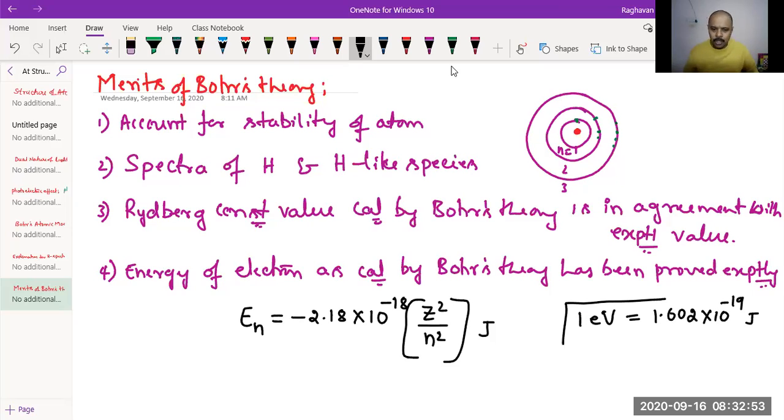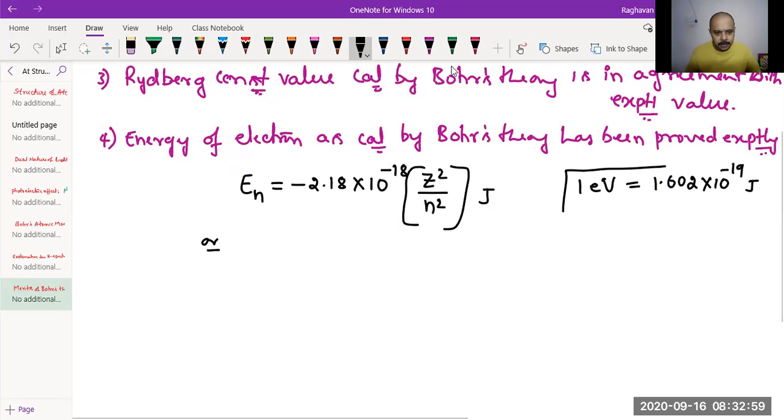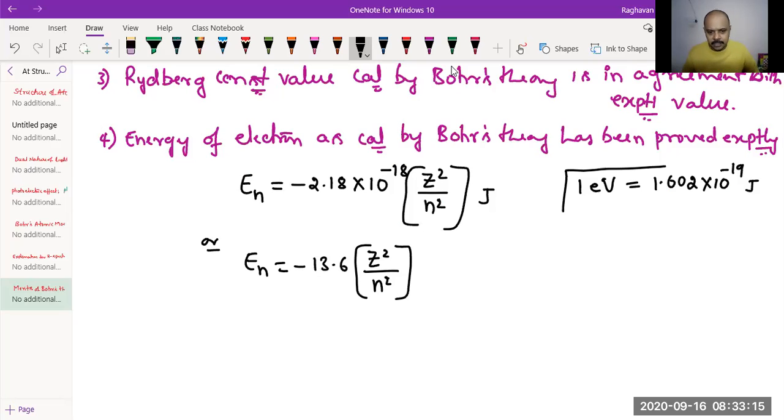When you do that, the equation in terms of electron volts becomes En is equal to minus 13.6 into Z square divided by n square.